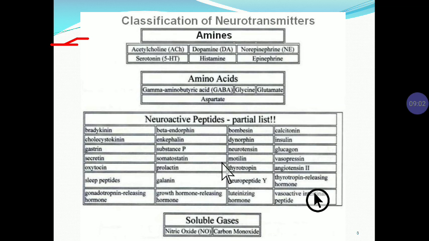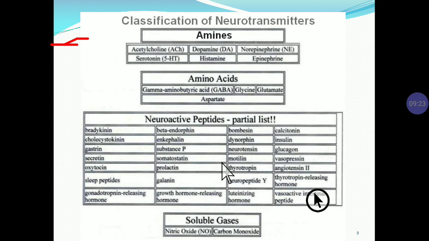Some neuroactive peptides are also neurotransmitters, such as bradykinin, which is a vasodilator, and beta endorphin, which is involved in pain. Enkephalin is again involved in pain. Substance P is again involved in pain.